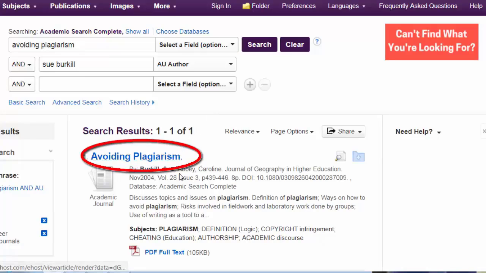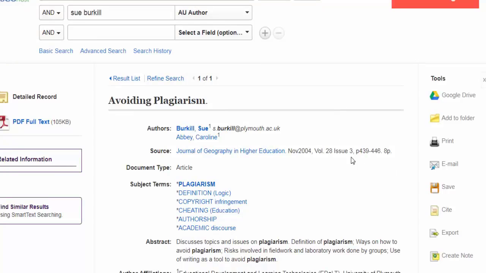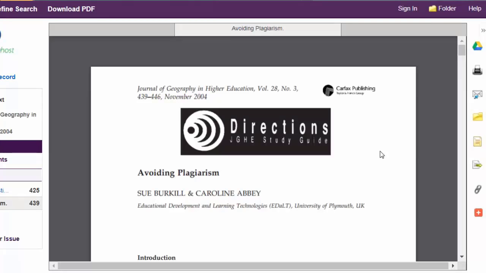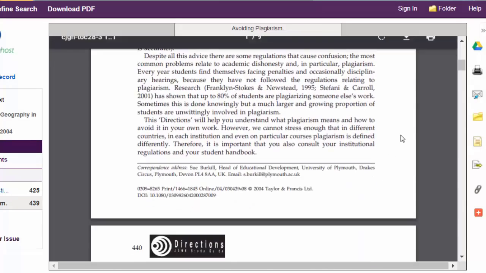So to read the article, first you click on the title, and you'll see a lot of information about it. And over here on the left, where it says PDF full text, if you click on that link, the whole article is going to pop up. And at this point you can read the article right here in the middle.